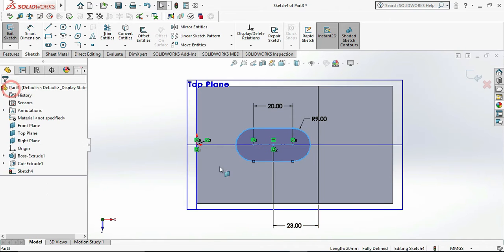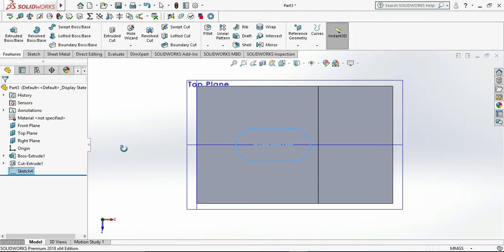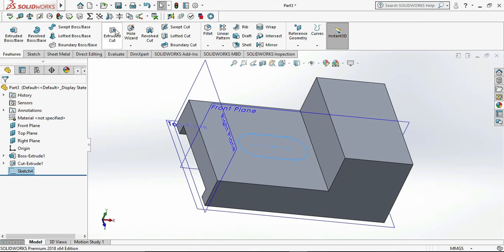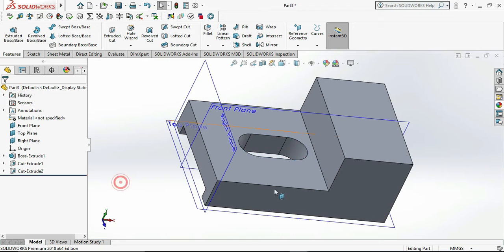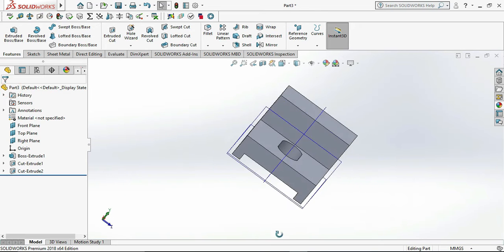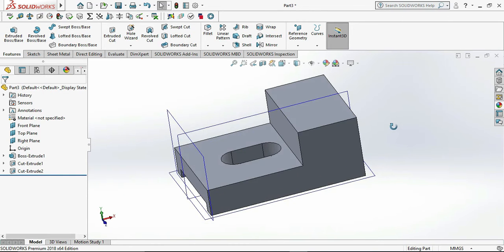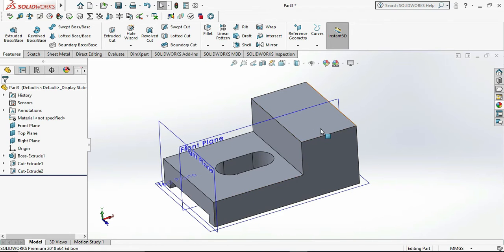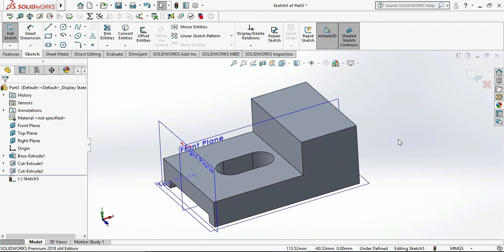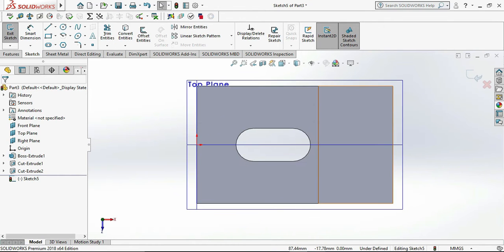So exit sketch and go to the extruded cut. Select through all and click on OK. Then select top face of the object and click on sketch.